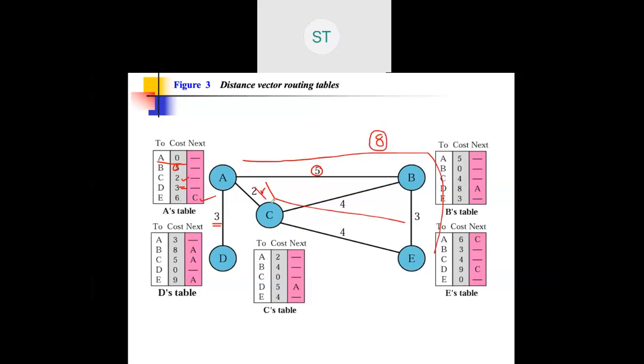If I go by 2 plus 4 plus 3, 9. There are multiple paths to reach the destination, but how has it come to the conclusion that this is the lowest path? Because it may forward the packet to B and then it will go to E, so it will take a count of 8. It may forward the packet